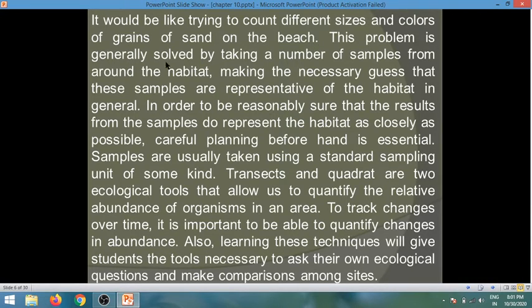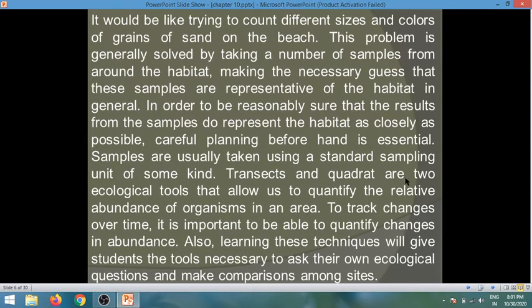This problem is generally solved by taking a number of samples from around the habitat, making the necessary guess that these samples are representative of the habitat in general. In order to be reasonably sure that the results from the samples do represent the habitat as closely as possible, careful planning beforehand is essential. Samples are usually taken using a standard sampling unit of some kind.